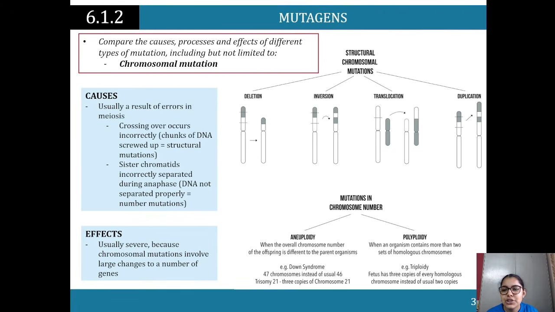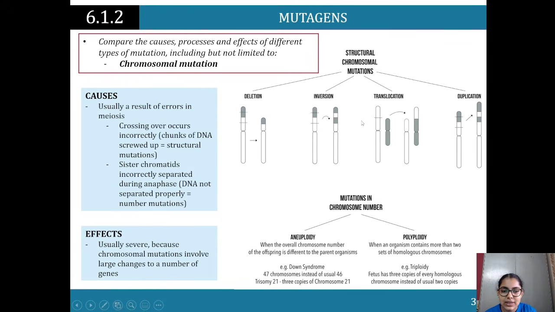So chromosomal mutation, we look at the causes. Causes are usually a result of error in meiosis, right? So not in DNA replication, in meiosis. So it's going to affect the daughter cells. Crossing over occurs incorrectly. That can happen, so chunks of DNA are screwed up. That's structural mutations. So we can see over here, structural chromosomal mutations: deletion, where a chunk of the chromosome over here is deleted, so it's shorter. Inversion, where it's been inverted.